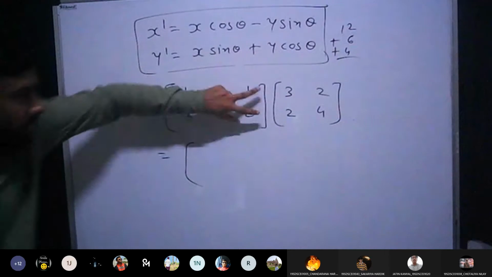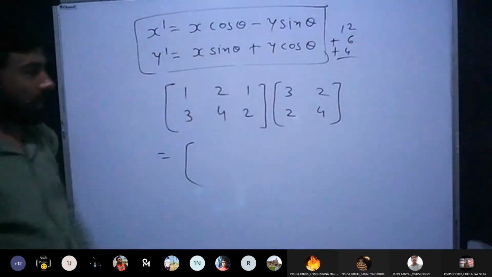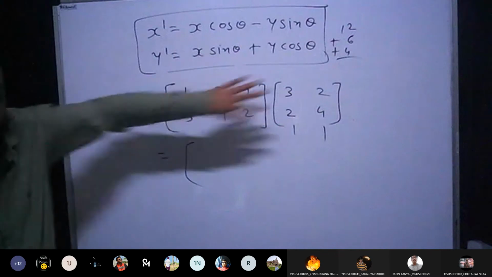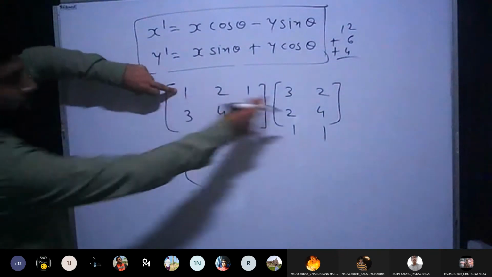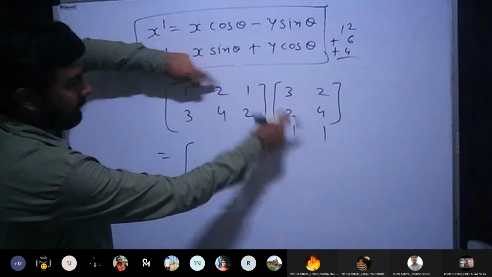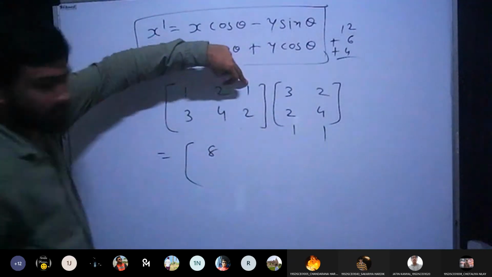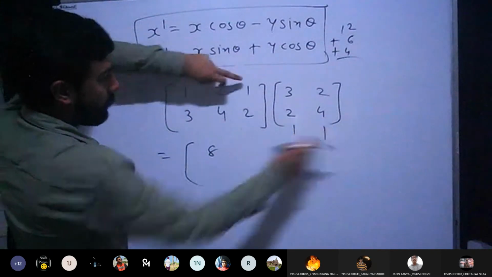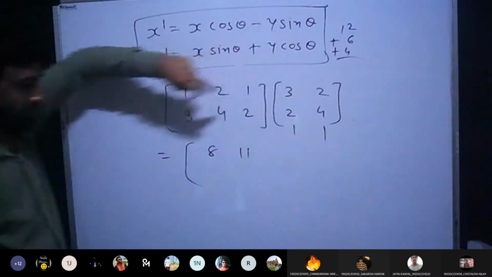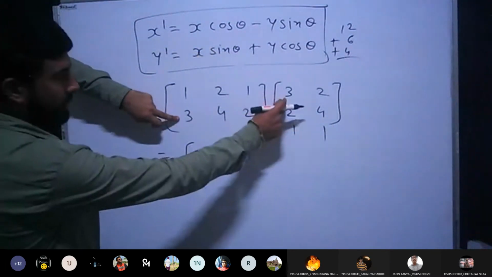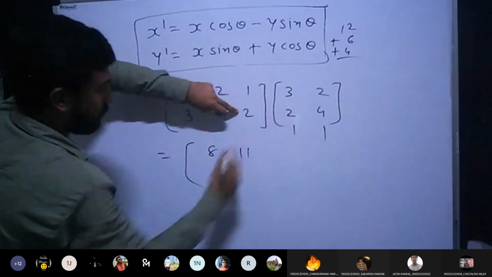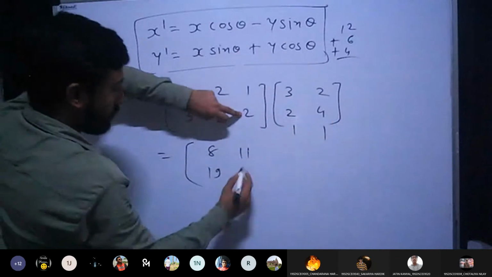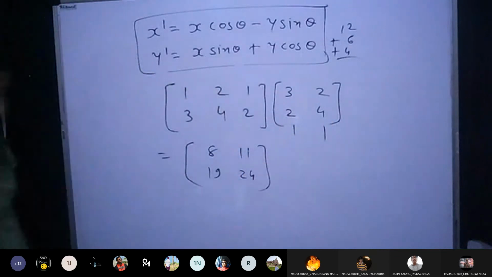Here the number of columns is 3, but the number of rows is 2 only. If I add one more row here, 1, 1, now it is fine. Number of columns is 3, number of rows is 3. I can do it. 1 into 3, 3 plus 4, 7 plus 1, 8. To find this element, 1 into 2, 2 plus 8, 10 plus 1, 11. To find the next element, 3 into 3, 9 plus 8, 17 plus 2, 19. And 3 into 2, 6 plus 16, 22 plus 2, 24. This is the answer.